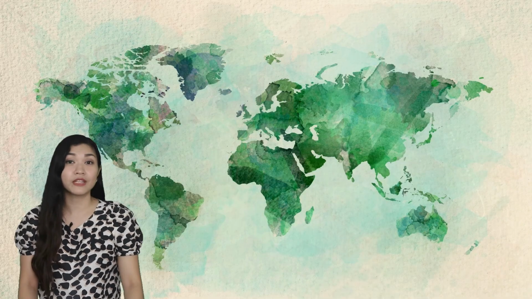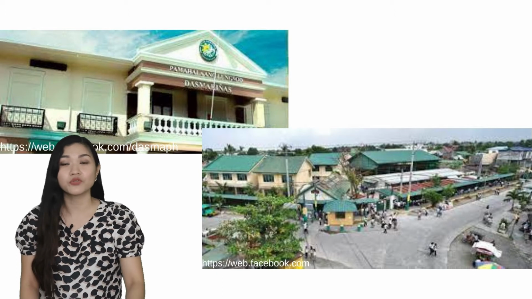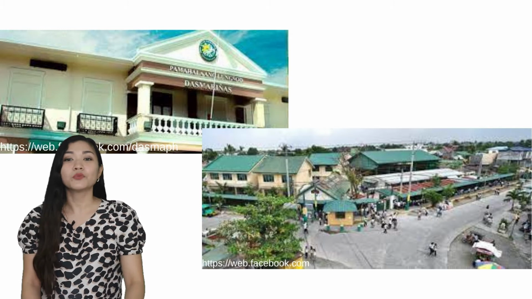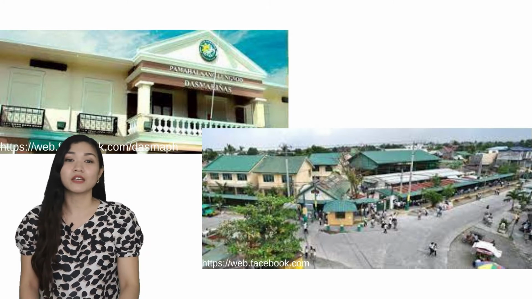Nations are part of the universe. Regions are part of the nations. Calabarzon is part of the region. Cavite is part of the Calabarzon. Dasmariñas City is part of the Cavite, and Dasmariñas North National High School is part of Dasmariñas City. And we, as teachers and students, are part of Dasmariñas North National High School.